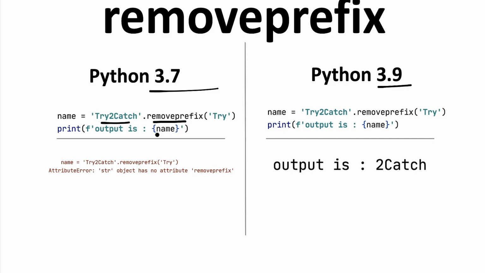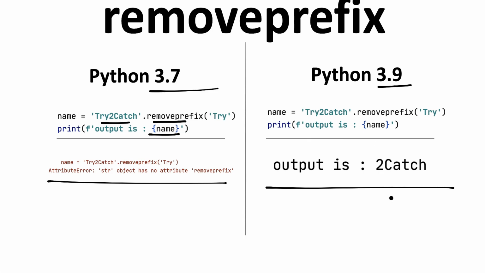When I print this, I get an error, AttributeError: string object has no attribute removeprefix, in 3.7. Whereas when I use it in 3.9, we get the successful output, removing "try" as the prefix from "try to catch", leaving "to catch" only.